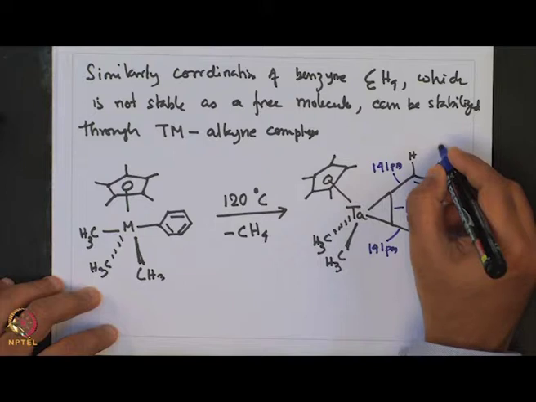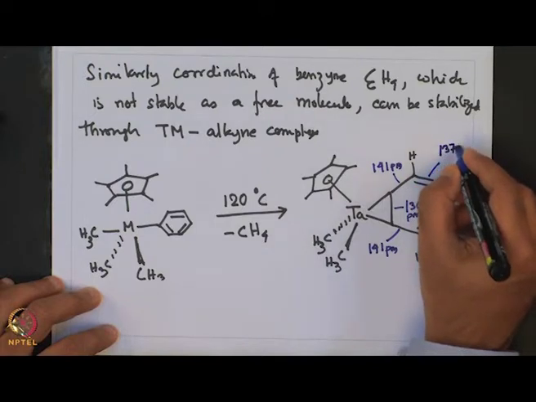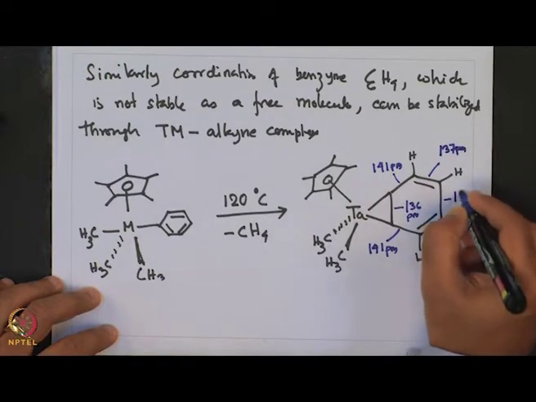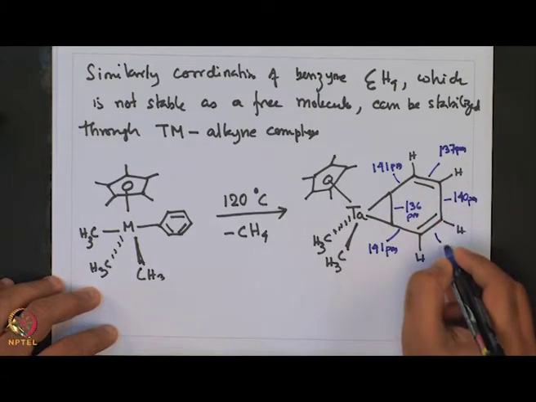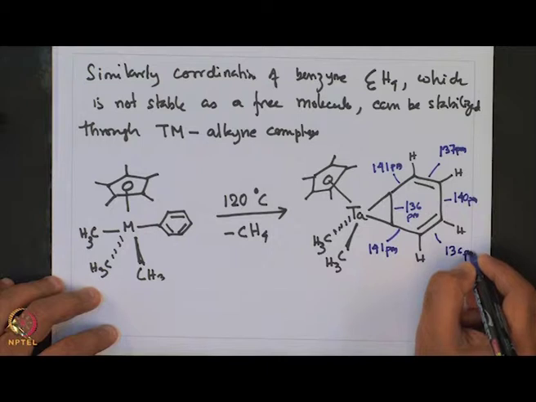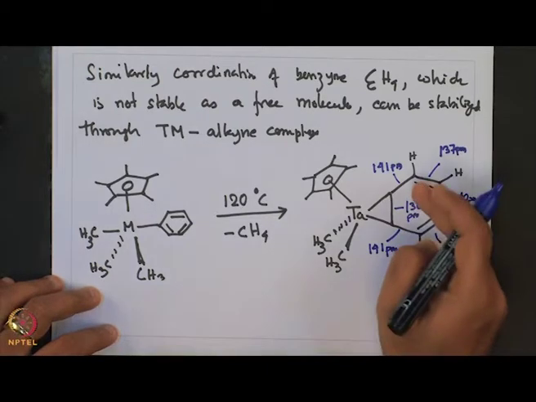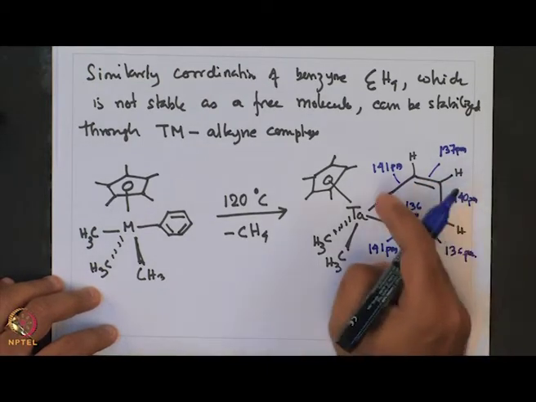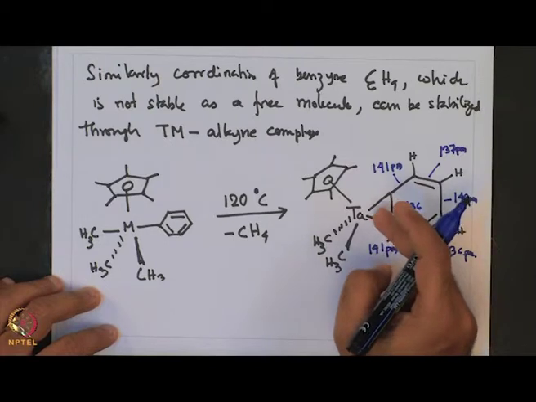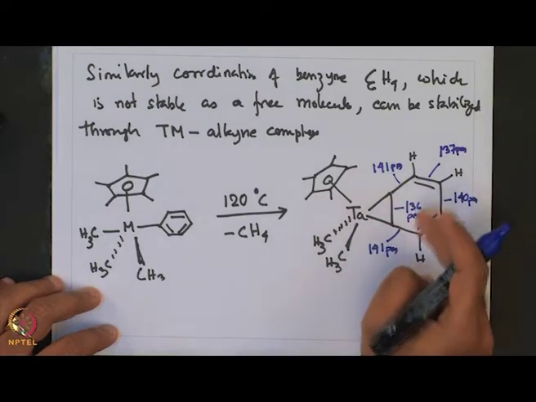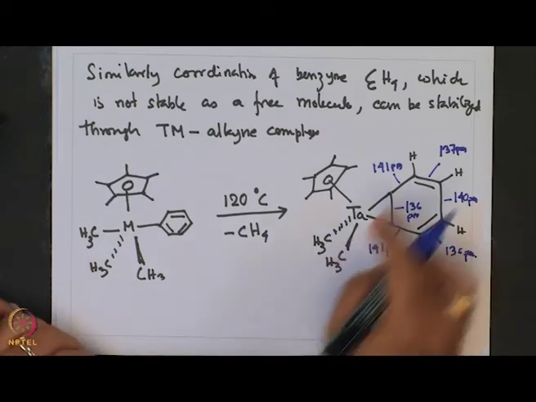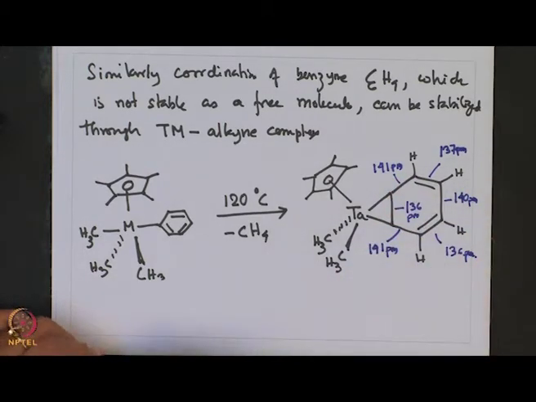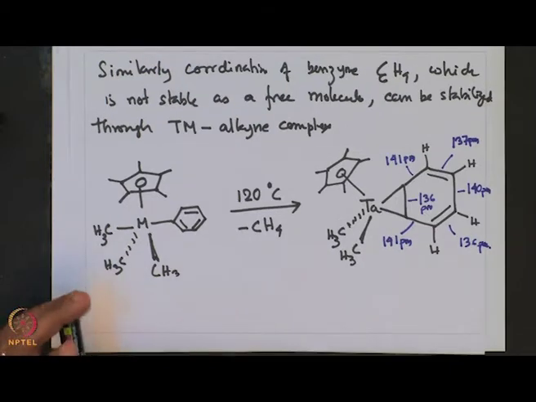This is a double bond, this is 137 picometer, 140 picometer, and this one 136 picometer. So, there is an alternating double bond, single bond, and this has a multiple bonded character approximately equal to a double bond, because this also is about 136 picometer, and these two sides having a single bond is slightly higher, it is at 141 picometer.